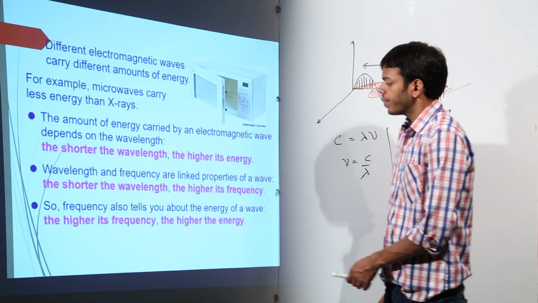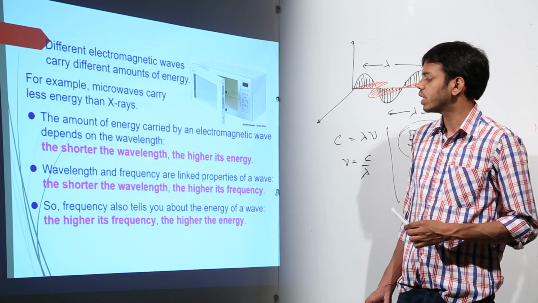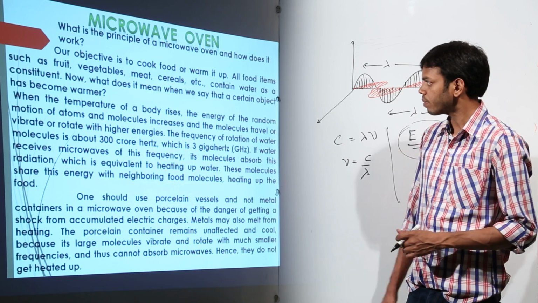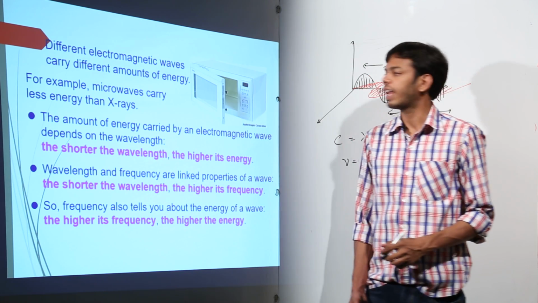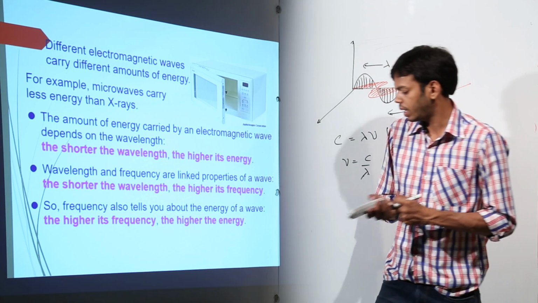Now, one more thing. Both of these statements are interlinked. Wavelength and frequency are linked properties, and we have described both these statements, right? Now, there was a picture of a microwave oven. Have you ever wondered how microwaves work? See, I'll explain.